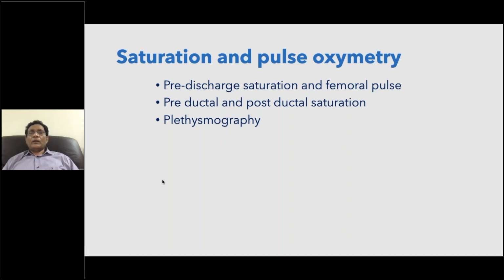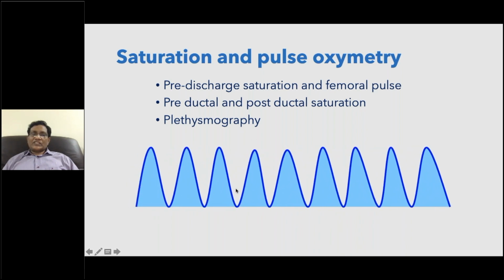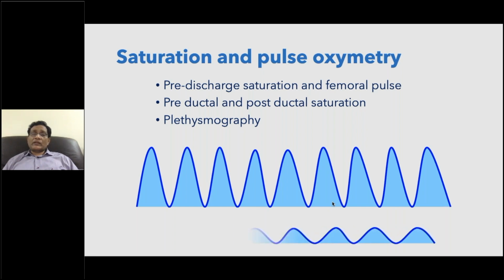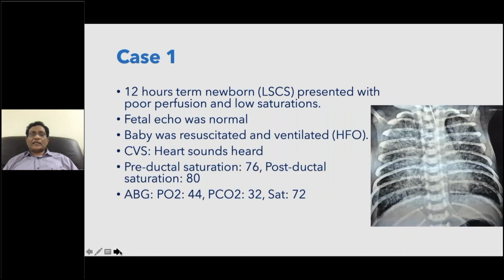We educated a lot of people in our surrounding area to check the pulse oximeter plethysmography. If you check like this, you have a steep up slope and down slope. This is a normal plethysmography, indicating a good volume pulse. When you have a plethysmography with a delayed descending limb, as you can see here, and an overall blunted signal, that suggests the baby has coarctation of aorta or systemic outflow tract obstruction, or it may be shock due to sepsis. So you should be in a position to gather this information.